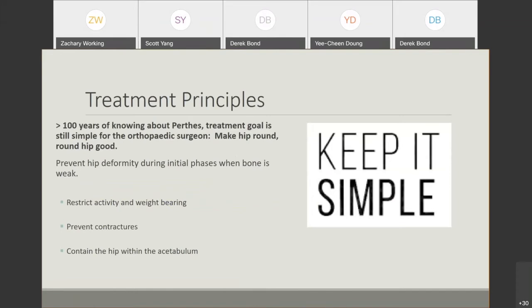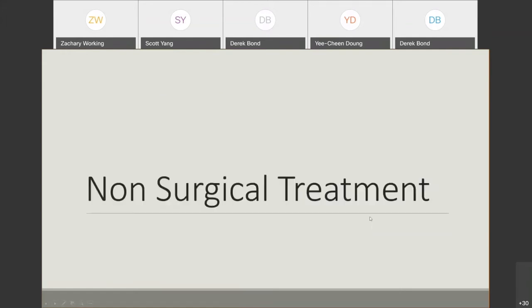And there's this theory of containment where in Perthes disease, the hip tends to extrude laterally due to inflammation and remodeling. And just like as we know in hip dysplasia, if you have too much edge loading of the hip on the acetabulum, you can cause deformity or excess contact force on the hip. So we want to contain the hip fully in the acetabulum so that when it remodels to the shape of the acetabulum, it's a sphere. So that's the principle of containment in Perthes disease. So we'll go over non-surgical treatment. How do we contain this hip into the socket so it remains round and doesn't deform?